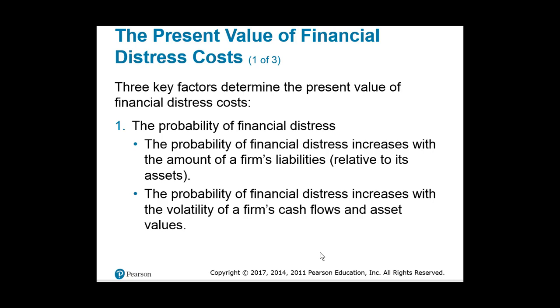Number one is, what is the probability of financial distress? It obviously increases with the amount of liabilities that the company has. The probability of financial distress increases with the volatility of the cash flows of the company and asset values. So we know that the probability of distress changes, and it changes in an increasing way.